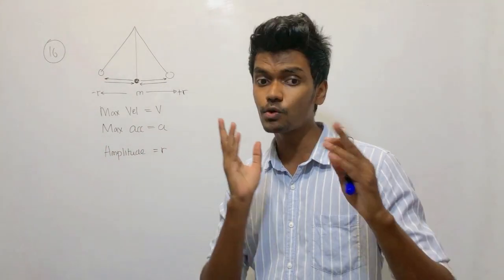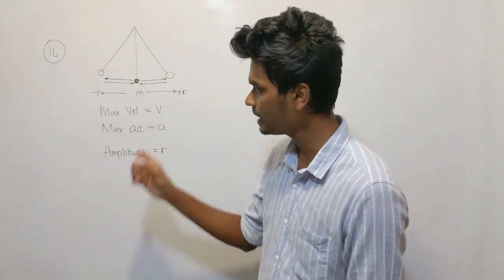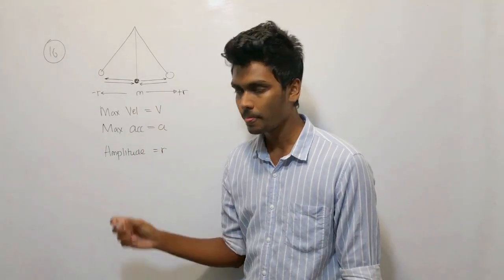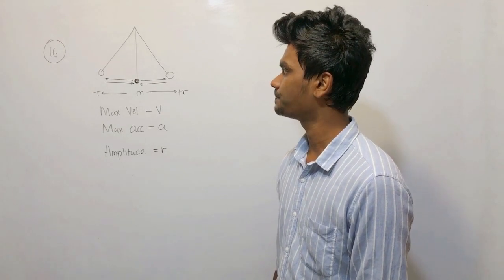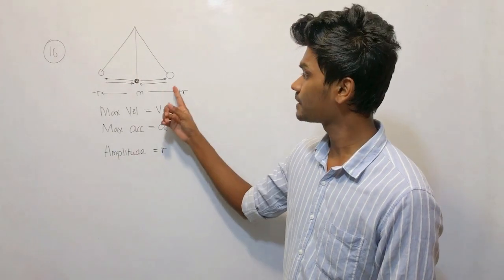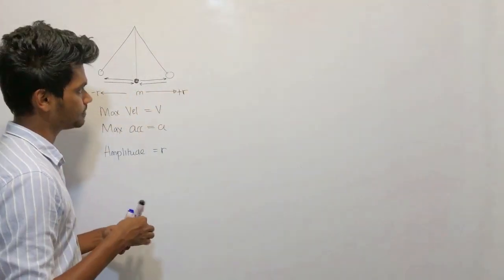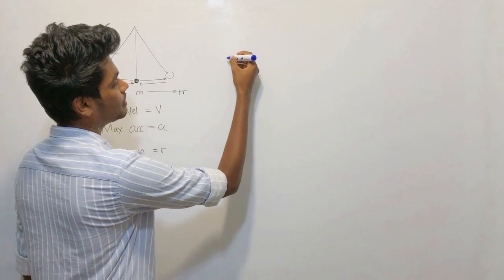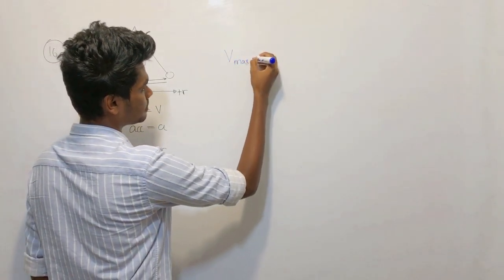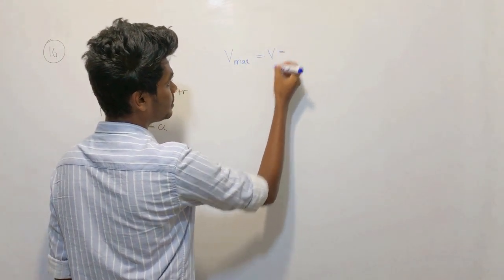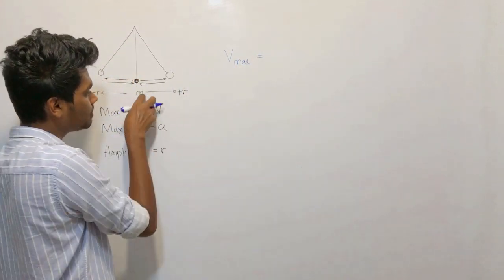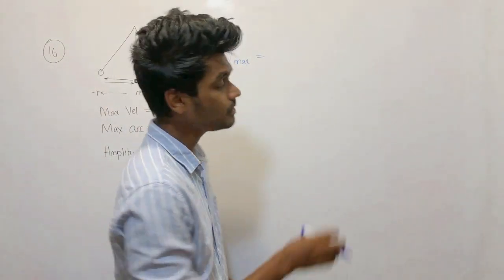Let's not first focus on omega, how to find omega. Let's first write the expressions for the maximum velocity and the maximum acceleration. V max is given. What is the expression for the velocity?